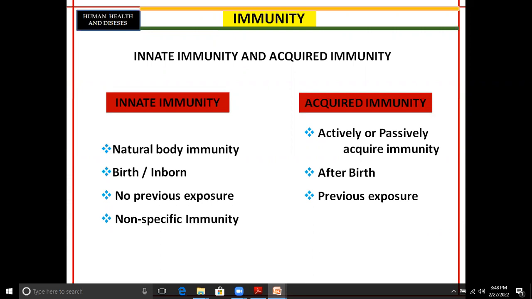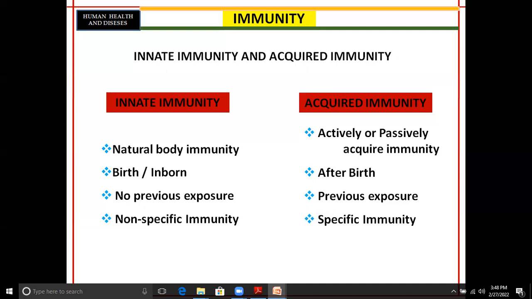Therefore, the acquired immunity is known as specific immunity, while innate immunity is non-specific. It works against any type of pathogen. That is the first line and second line of defense mechanism. It works against any type of pathogen. Therefore, it is non-specific immunity. But acquired immunity requires the previous exposure. Therefore, it is very specific.